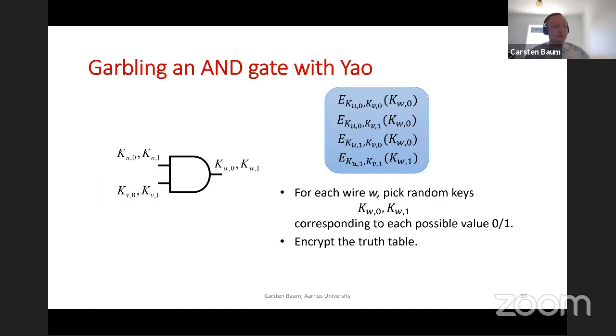So in order to explain how it actually works, let me recap how to garble an AND gate in Yao. In the two-party setting, you have input keys and output keys.